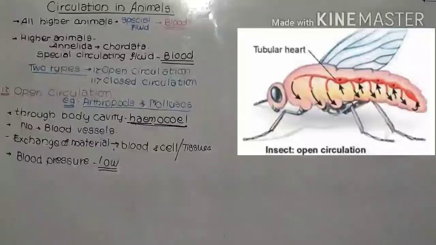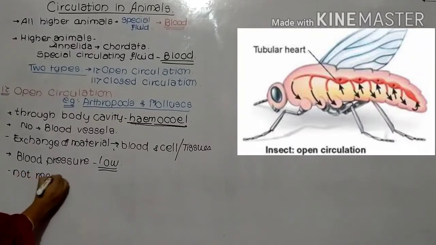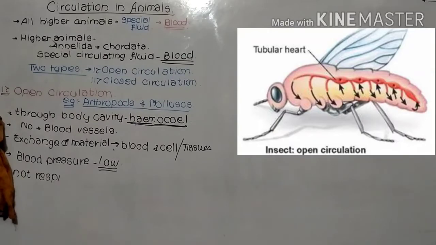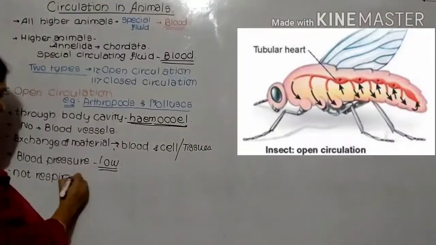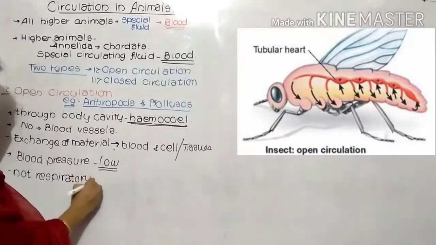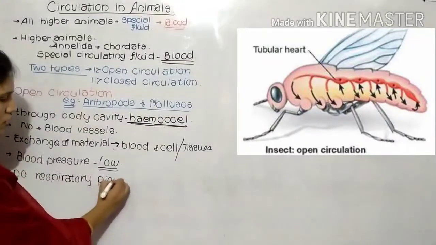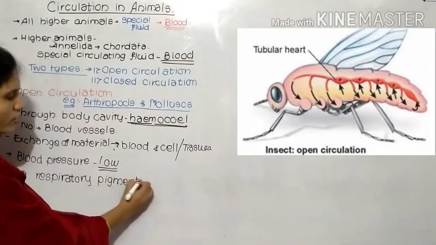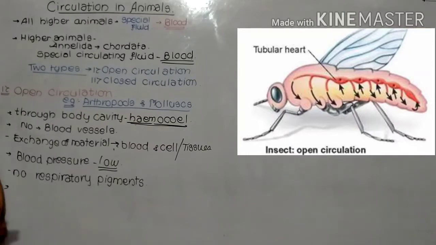In this open circulatory system there is an absence of respiratory pigment. Which is the respiratory pigment? The hemoglobin. Hemoglobin is absent. They do not have respiratory pigments, so there is no transportation of gases.